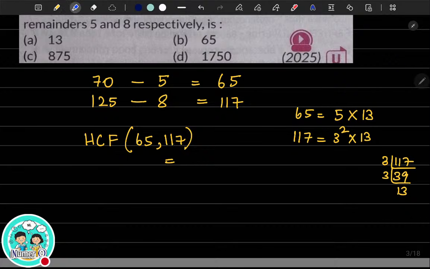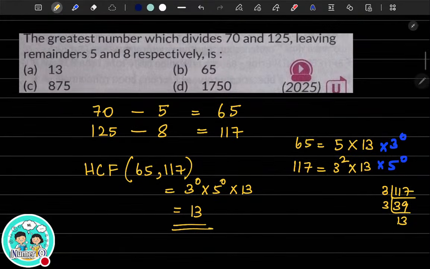Before that, we can make the factors equal: 5 to the power 0, and 3 to the power 0. Take the lowest power, 5 to the power 0 multiplied by 13. So what is the answer you're getting? HCF is 13, the largest number which can divide 65 and 117 perfectly, or you can say 13 is the largest number which, when it divides 70 and 125, leaves the remainders 5 and 8 respectively. So either way, 13 is your correct answer.